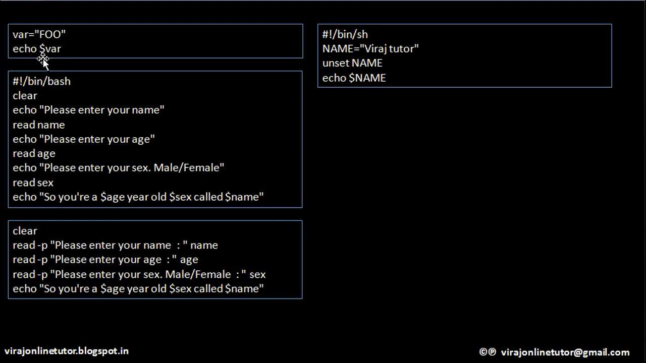So please use the $ sign to access the value of this variable. So I am echoing $var. That means it will print the value foo on the screen. Simple. Okay. This is how to assign a value to a variable and use it. To use it, use a $ sign, and to assign it, this way.